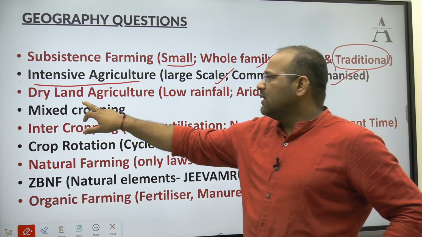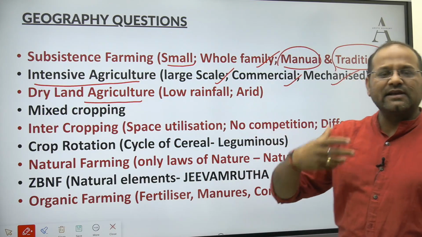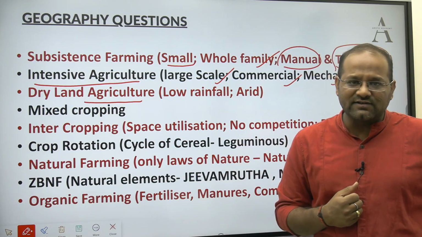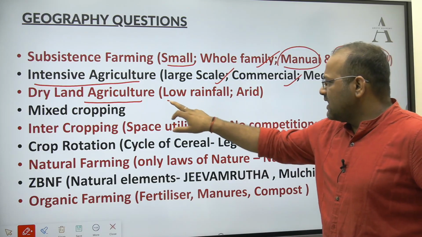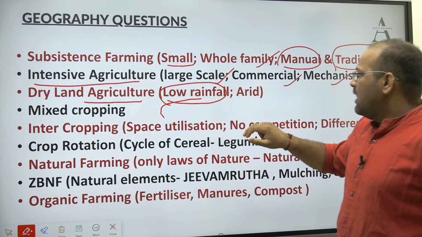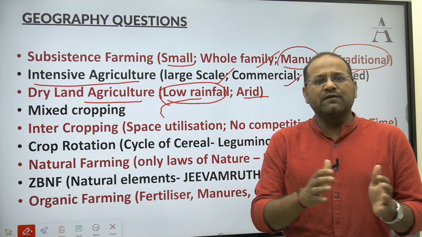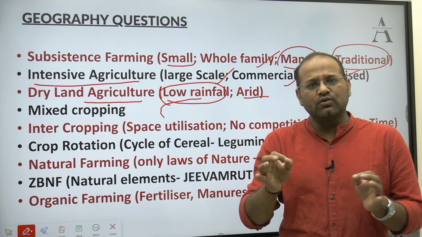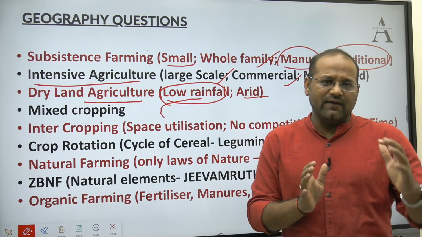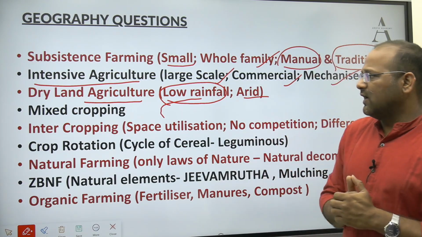Dry land farming. So dry land farming is basically done in those areas where irrigation facilities are less, and the area is reeling under low rainfall, and basically the area is arid. Okay, so somewhere around 750 to 1000 millimeter rainfall. If an area is receiving that, there we do dry land farming.